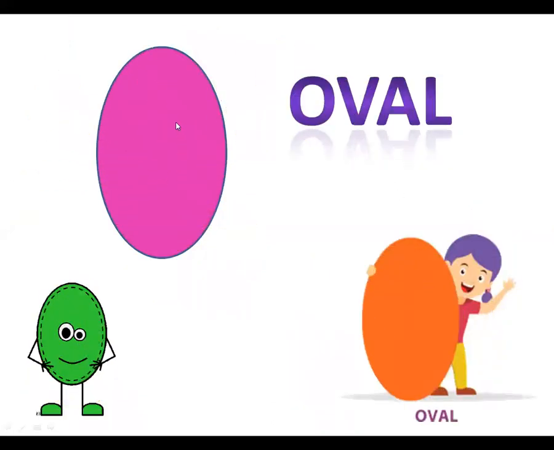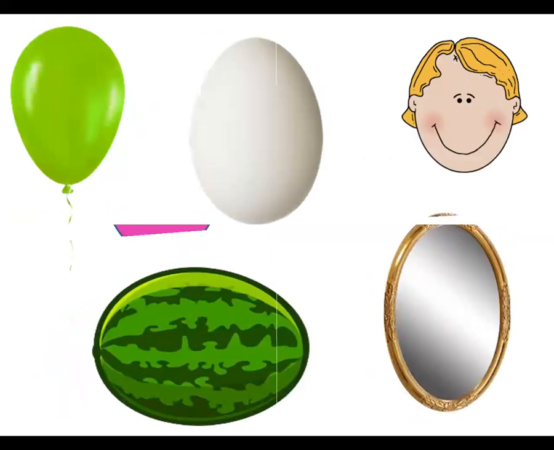Now, which shape is this? No, this is not circle. This is oval. What is this shape? Oval. O-V-A-L, oval. This is oval shape. Now see different things of this shape.